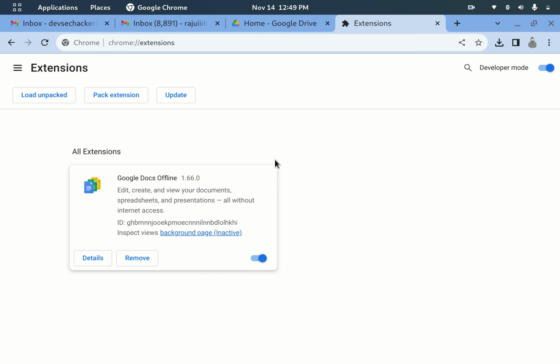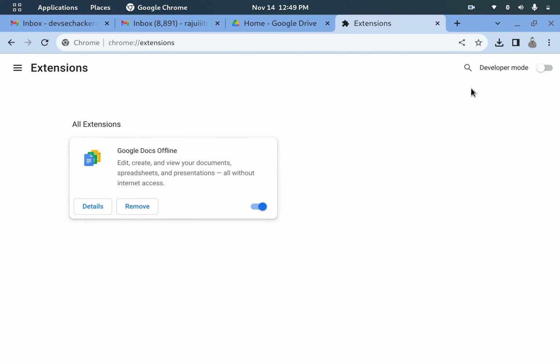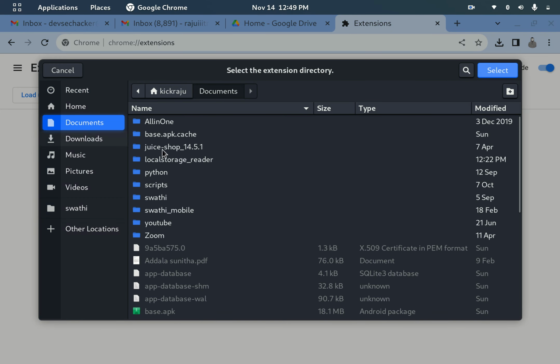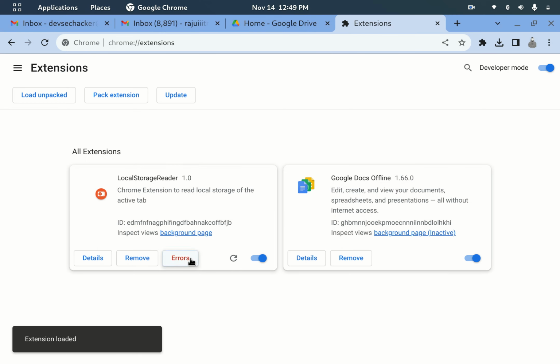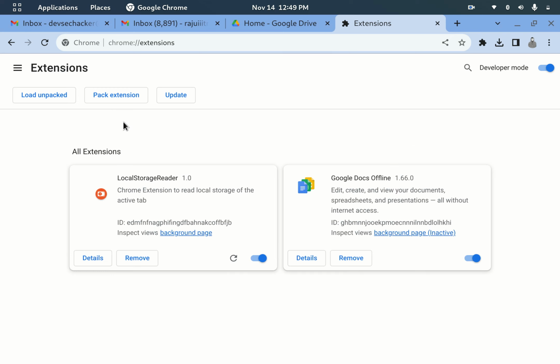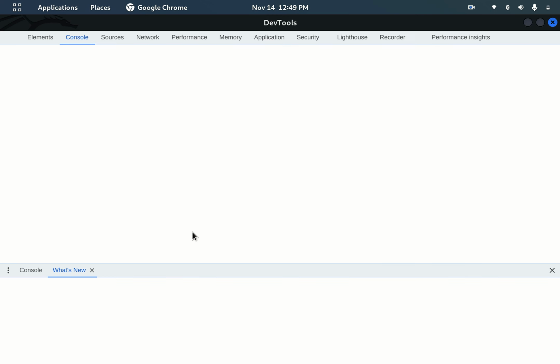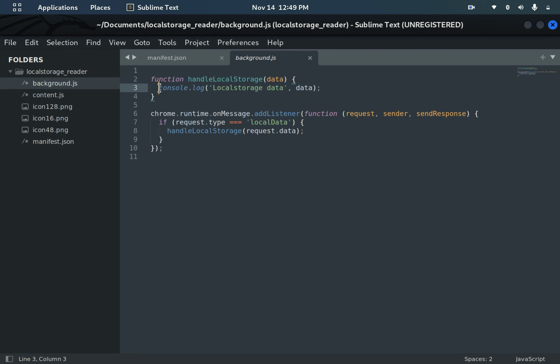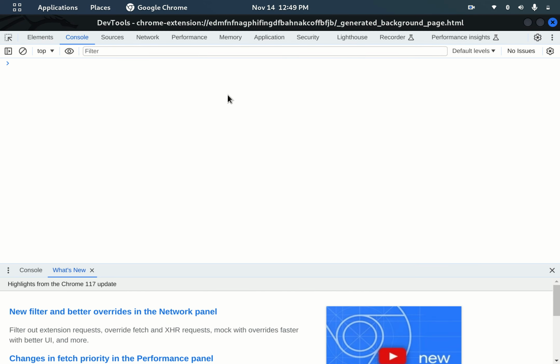Let's go to Chrome extensions, manage extensions, click on developer mode and Load unpacked. Whatever code you have written, you can simply import it here. In the errors section, it is giving a warning because manifest version 2 is deprecated. It's just a warning, ignore that. If you want to see the console output from the background page, you can click on this background page. Since we have written this console.log for local storage items, we can see the data here.